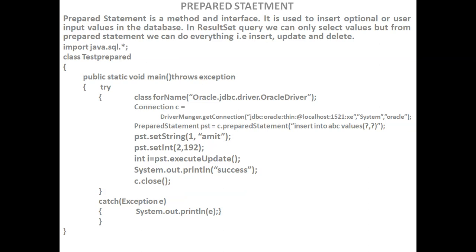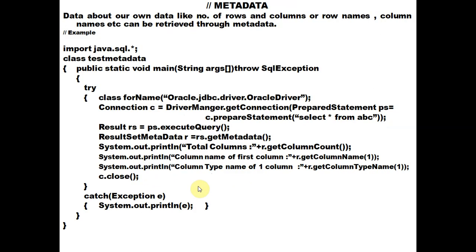We have directly mentioned the information here, but we can also write the text box name. Suppose we have two different text boxes, then we mention text1 dot text. Accordingly, this is the success message and this is the closing of the connection. So this is the program. In the same way, we have mentioned two programs. So these are two different statements.